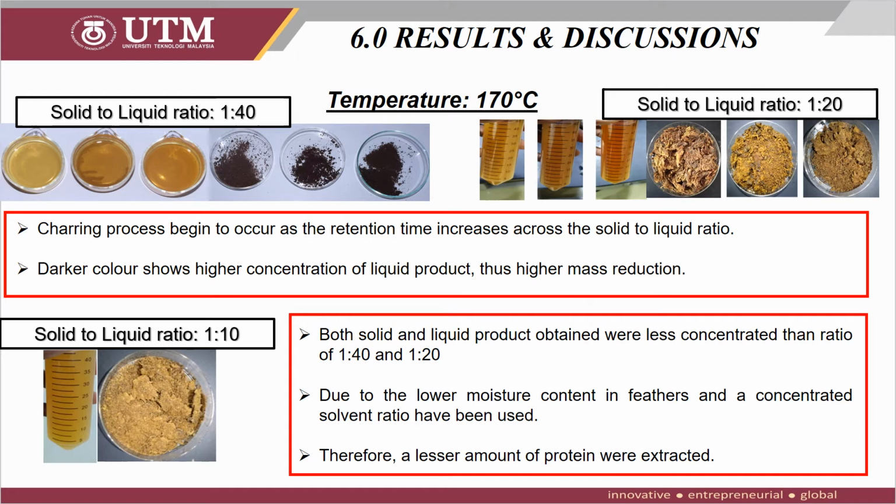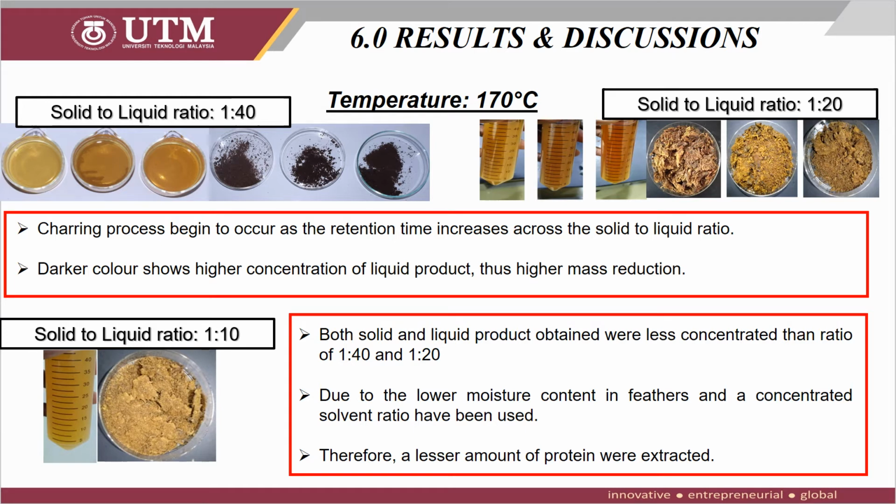As can be seen for ratio of 1 to 40 and 1 to 20, the color of both solid and liquid products was turning into a darker color as the charring process began to occur as the rotation time increases across the solid to liquid ratio. This is because more feathers were degraded, causing more nutrients to break down and dissolve into the solvent. From this, it can be said that darker color shows a higher concentration of liquid product, thus the higher the mass reduction.